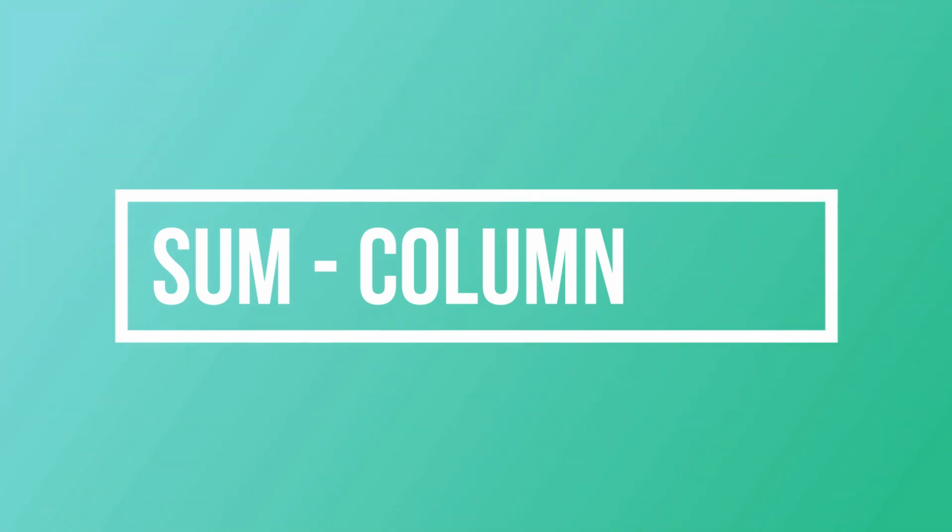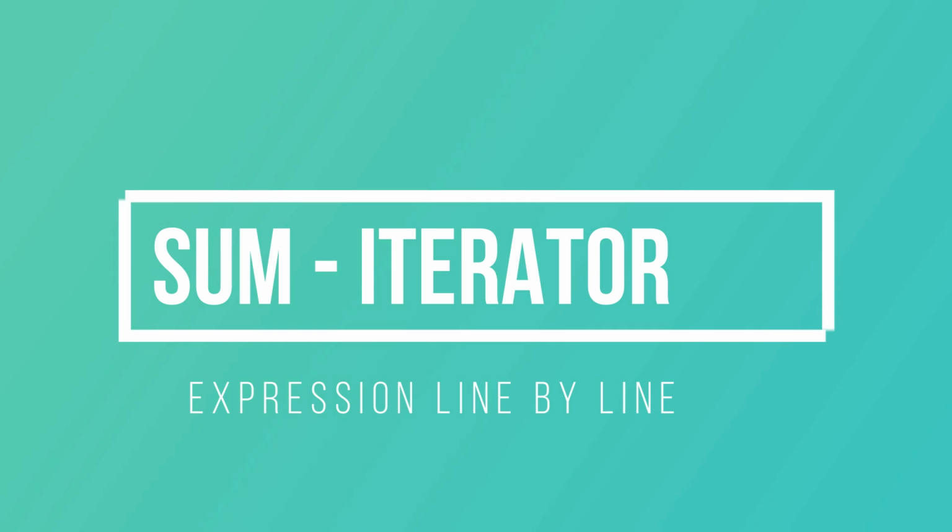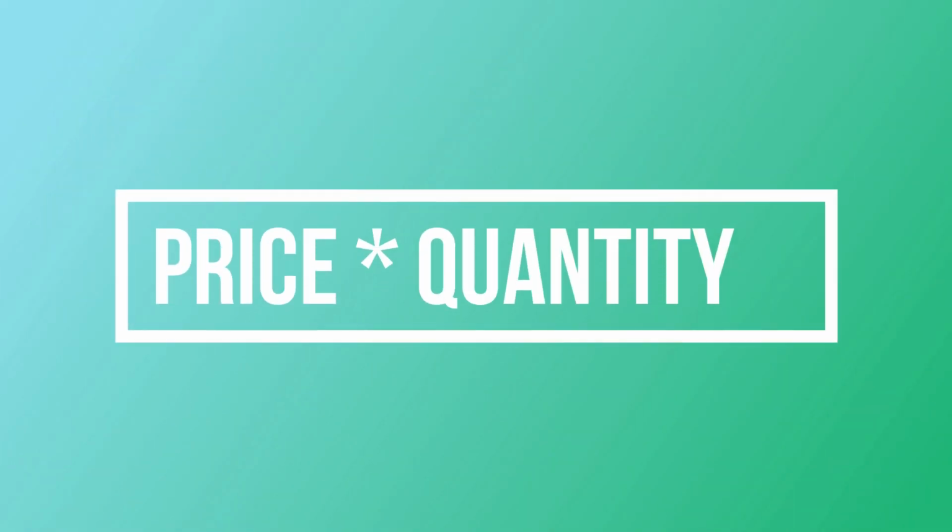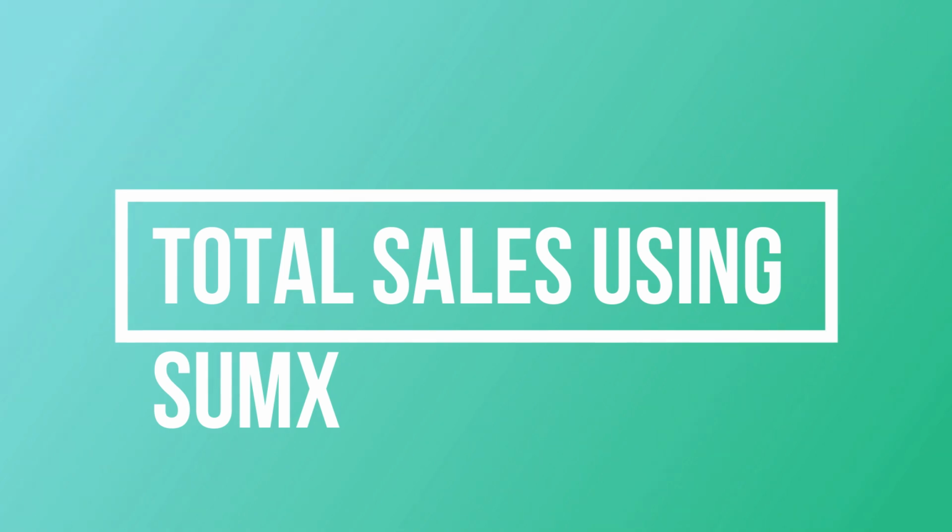Can you explain the difference between SUM and SUMX? Both SUM and SUMX functions are used to add values. The SUM function is used to add the values in a particular column, while the SUMX function is used to add values on the basis of an expression. For example, we have a sales table with quantity and price, and we want to calculate the total sales. We cannot do that with the SUM function, but we can do that with the SUMX function. So I will explain the syntax of the SUMX function now.